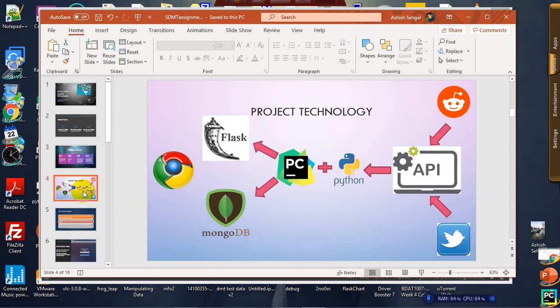Technologies used. First of all, I have used Reddit's API and Twitter's API in Python in PyCharm, which is integrated with Flask for the web framework, and it is also connected to MongoDB for data storage purposes. Flask extends the application to Google Chrome, and the web page will open in Google Chrome.